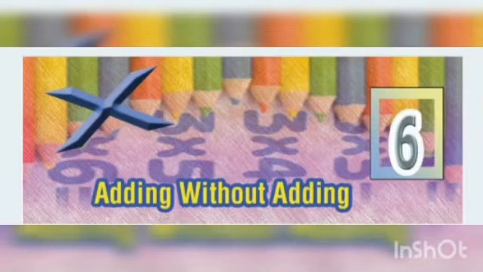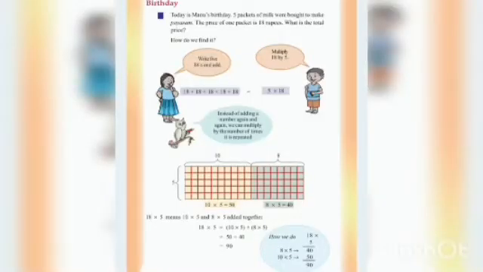We are moving to our unit number 6, adding without adding. The first section is birthday. Today is Manu's birthday. 5 packets of milk were bought to make payasam. The price of one packet is 18 rupees. What is the total price?